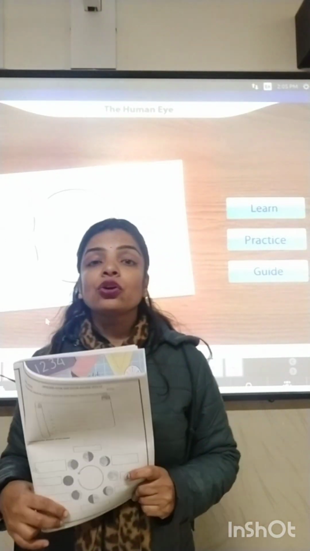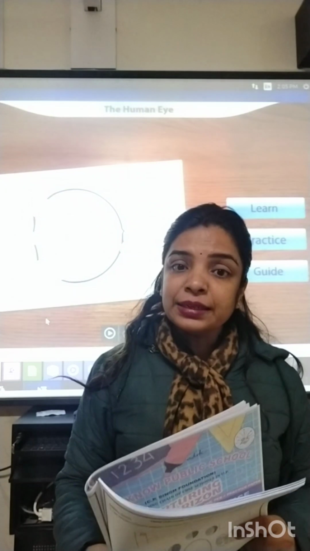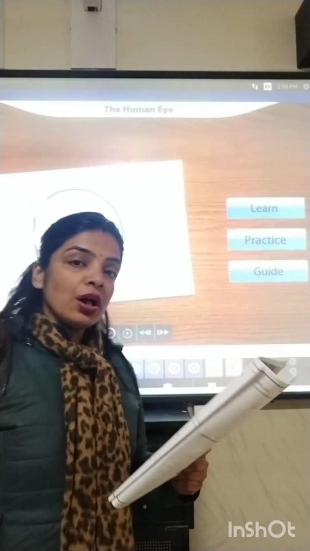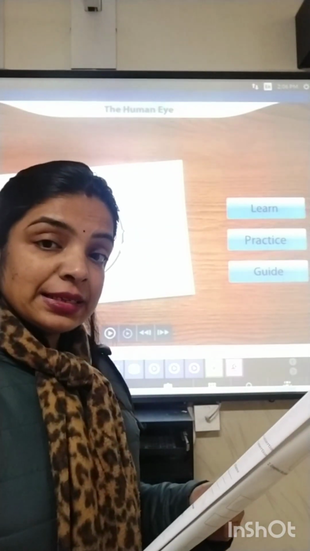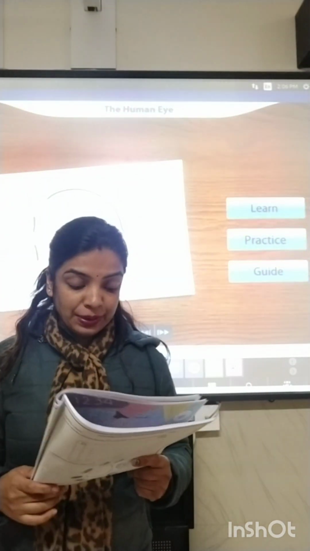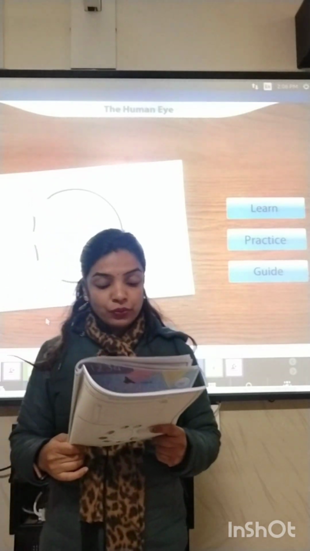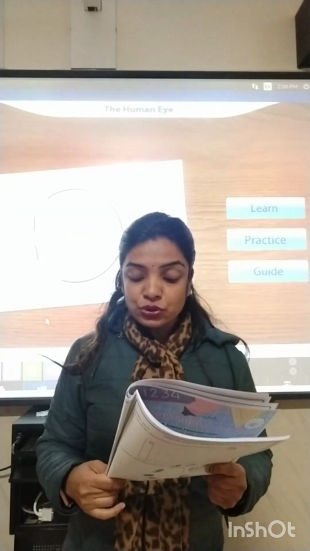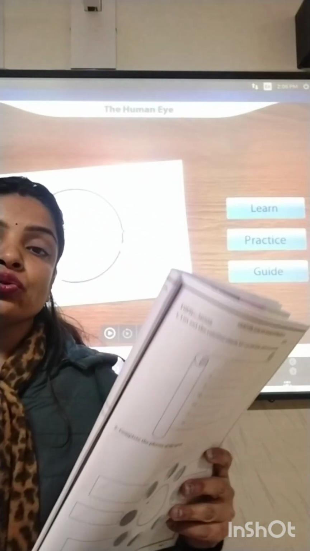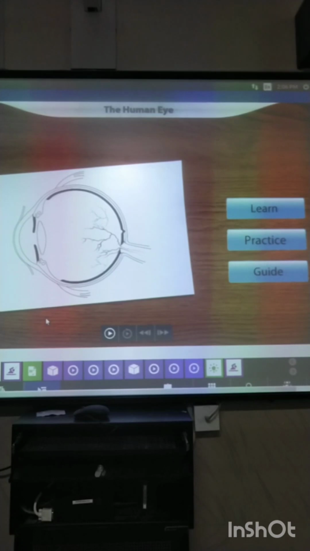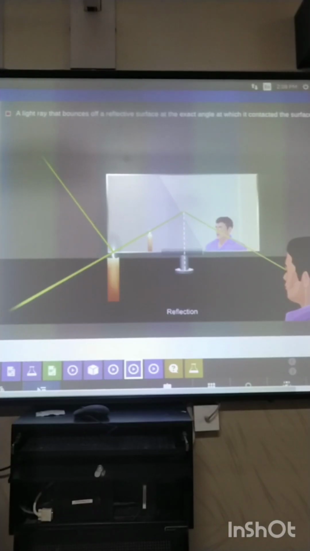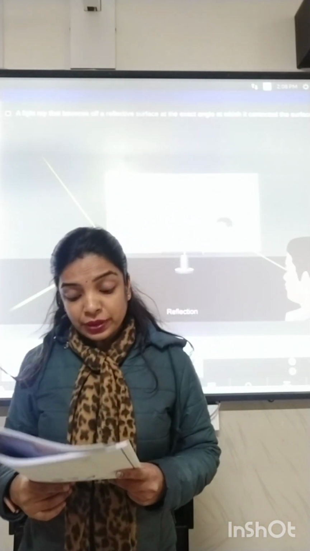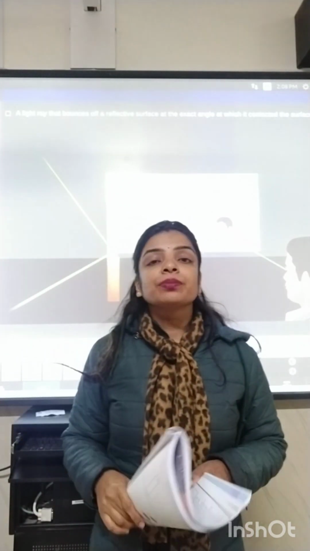Okay, and the second law is that the incident ray, the reflected ray and the normal ray, all the three rays lie in the same plane. Question number 2. How is the phenomenon of reflection used in making a kaleidoscope? Mention any two applications of a kaleidoscope.